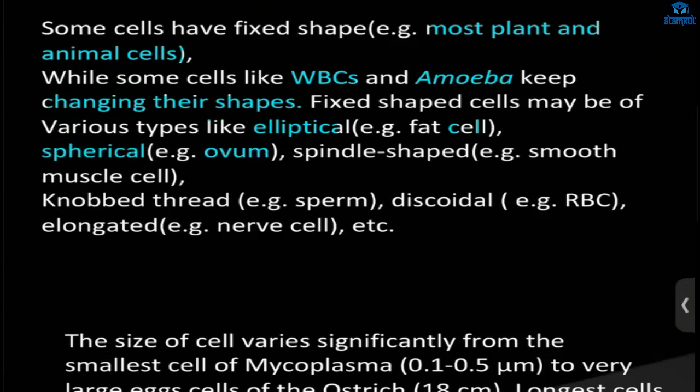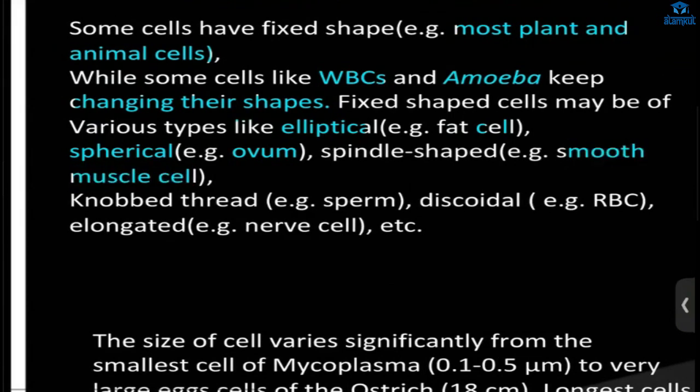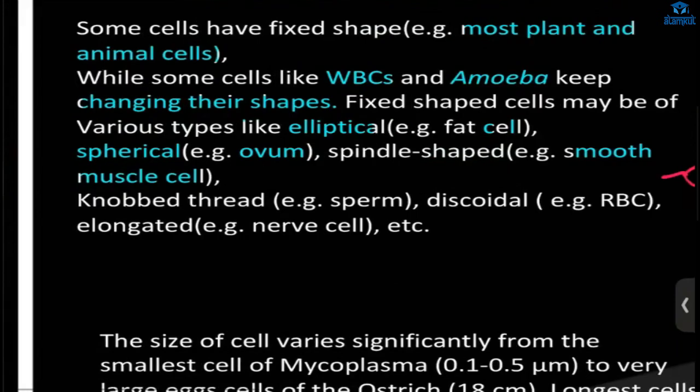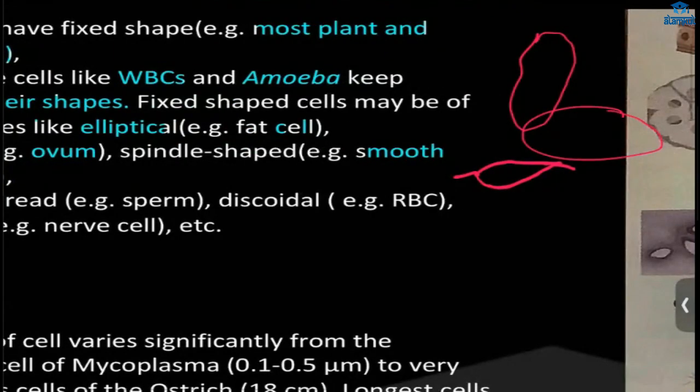Ovum is what? Egg cell, female gamete, okay? Spindle shape, smooth muscle cell. What is spindle shape? It is like an eye shape, okay? That is the spindle shape. Elliptical, it is like this. Spherical, it is like this. I mean, circle type. Okay, next.